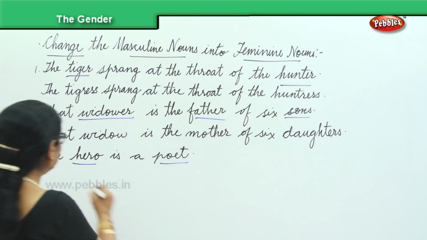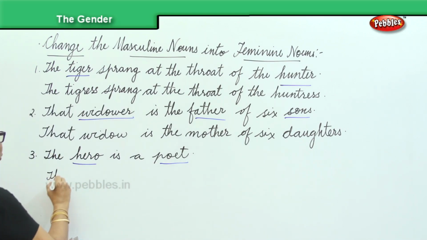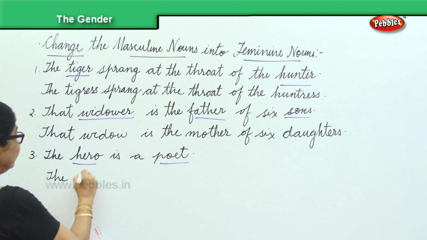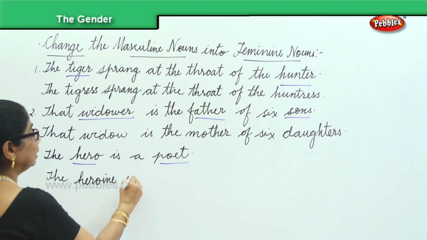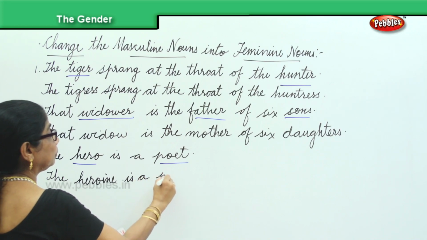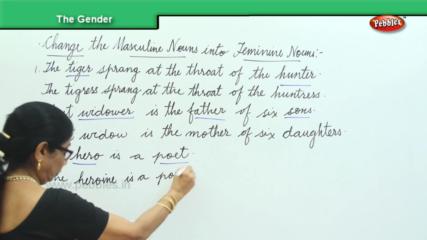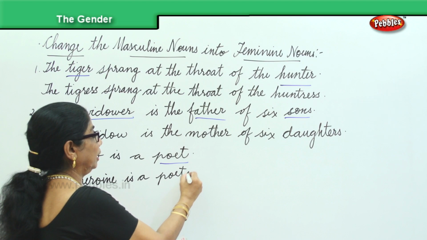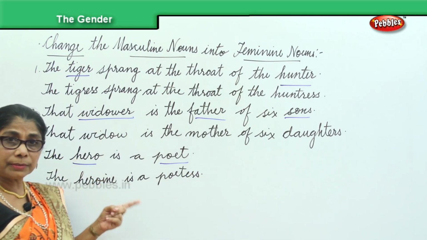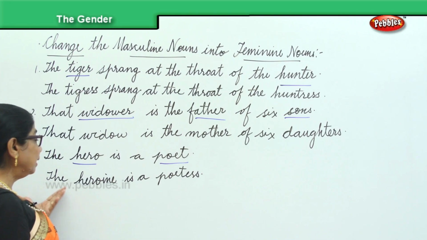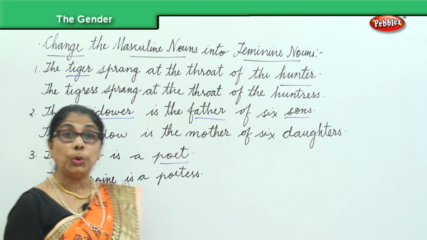So, you will say the heroine is a poetess. The hero is a poet, the heroine is a poetess.